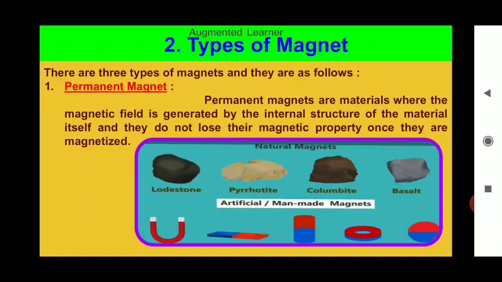Natural magnets: lodestone, magnetite, columbite, basalt. And artificial magnets we see in the form of bar magnet, cylindrical magnet and circular magnet.